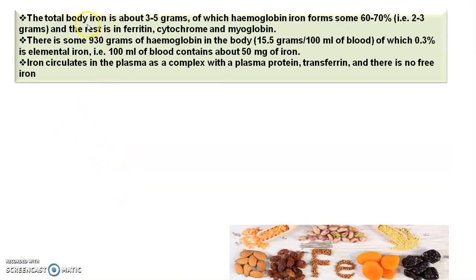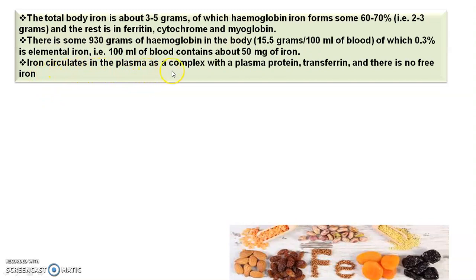Then the total body iron is about 3 to 5 grams, of which hemoglobin iron forms some 60 to 70%, that is 2 to 3 grams, and the rest is ferritin, cytochrome and myoglobin. Our total body contains 3 to 5 grams of iron. Amongst this, hemoglobin uses 60 to 70% and the remainder goes into the ferritin system, cytochromes and myoglobin. There is some 930 gram of hemoglobin in our body, and about 100 ml of blood contains 50 milligram of iron.